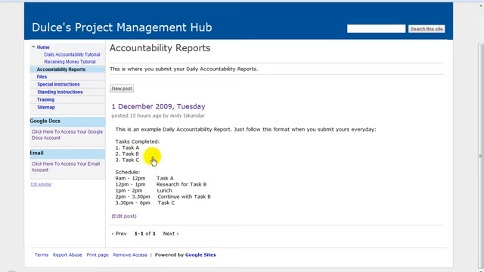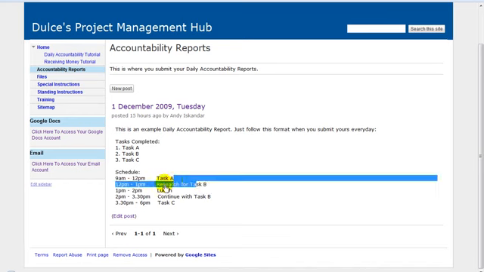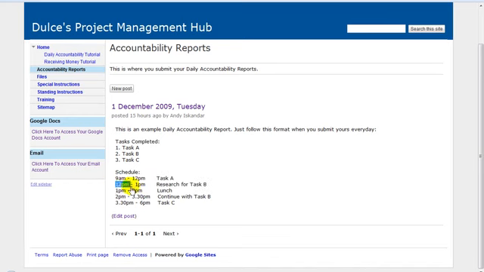So, for example, in this previous section, you wrote that you completed task A. So, how long do you take to do task A? Let's say from 9 a.m. to 12 p.m. you did task A. All right, and then for example, from 12 p.m. to 1 p.m. you did research for task B. Maybe task B is writing an original article, so you need to do research.